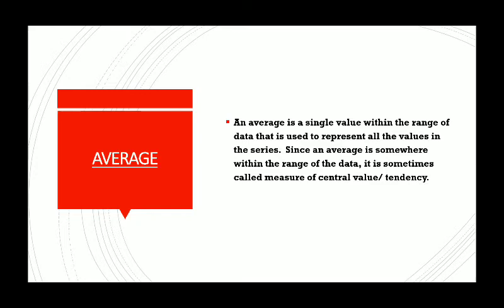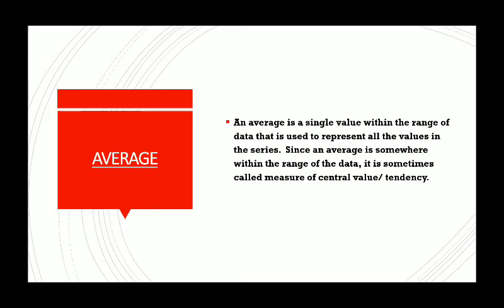Average number can be present over there or it can not be present over there. Maybe it is there, maybe it's not, but it will be within the range of that. And since an average is somewhere within the range of the data, it is also called measure of central value or measure of central tendency.